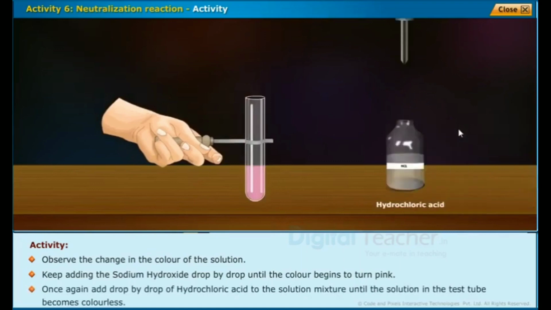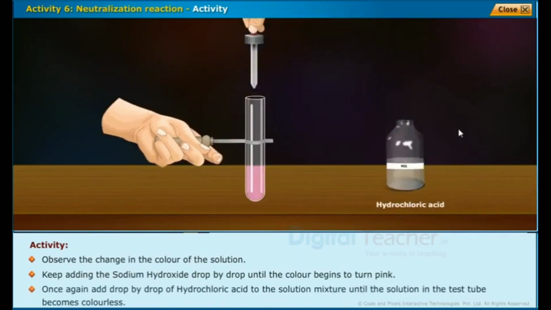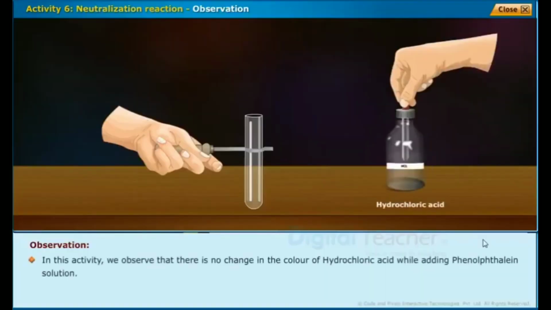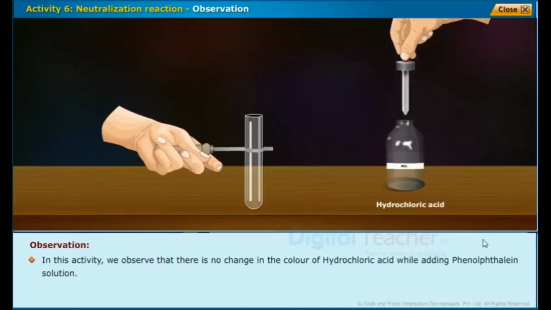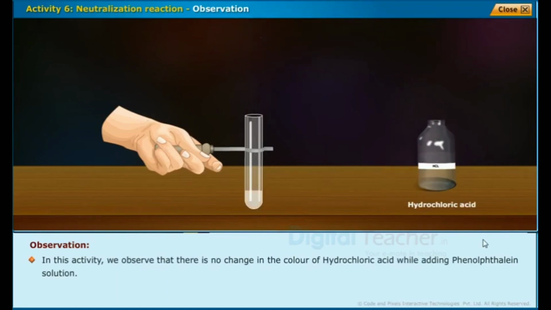Once again, add hydrochloric acid drop by drop to the solution mixture until the solution in the test tube becomes colorless. In the activity, we observe that there is no change in the color of hydrochloric acid while adding phenolphthalein solution.